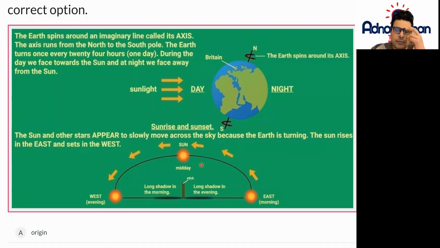So if, for example, you were standing in the morning, you had a stick, and this particular stick will cast a long shadow in the morning and will cast a long shadow in the evening because of the rotation of the Earth. All right, hope that makes sense.